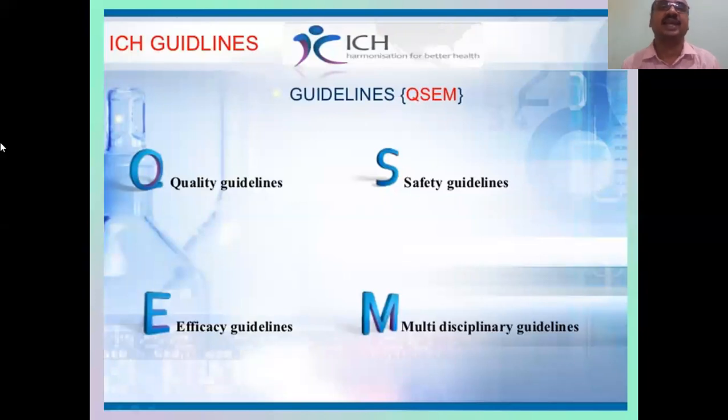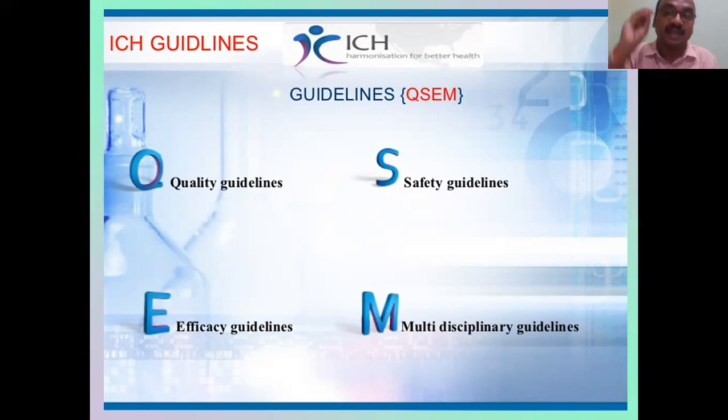ICH, the International Council for Harmonization, mainly gives guidelines in four areas: Q, S, E, M. Q is quality guidelines, S is safety guidelines, E is efficacy guidelines, and M is multidisciplinary guidelines. A guideline that starts with S is called a safety guideline, and one whose number starts with M is called a multidisciplinary guideline.